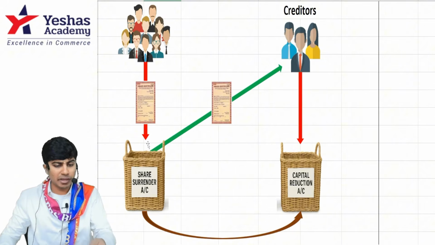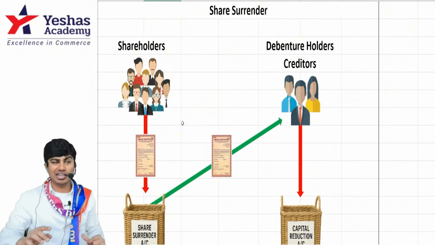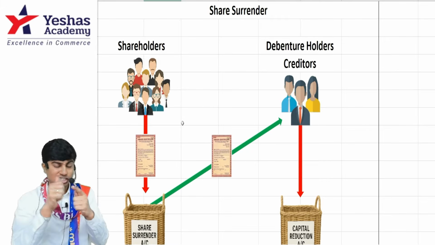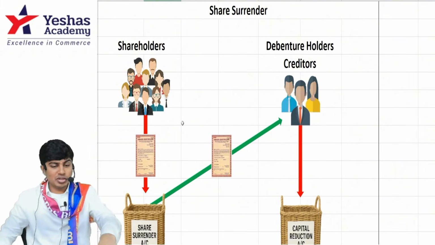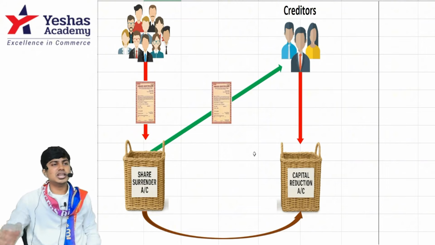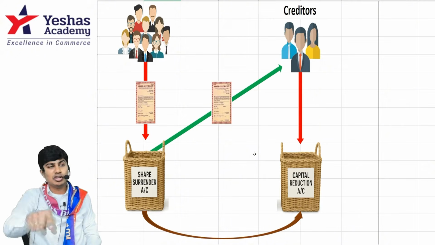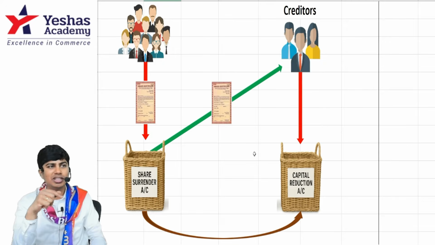When you collected shares from the shareholder, the journal entry is share capital account debit to share surrender. When you issue this share surrender to these people, what according to you is the entry? You will say share surrender account debit to creditors. Wrong. Why? If you credit creditors, creditors will increase. If you pay them, don't you think creditors should decrease?